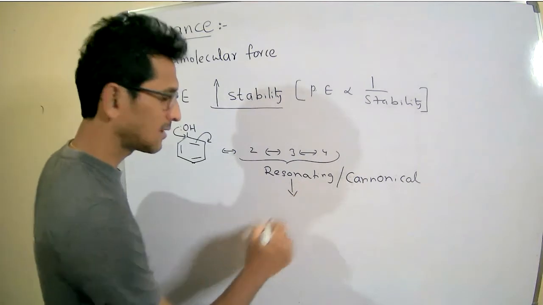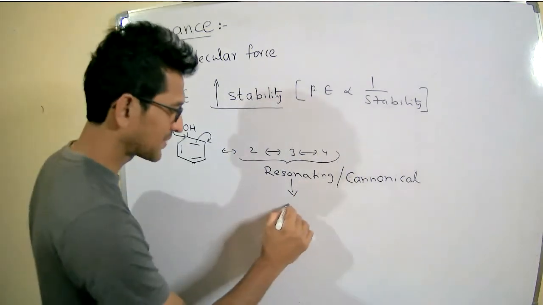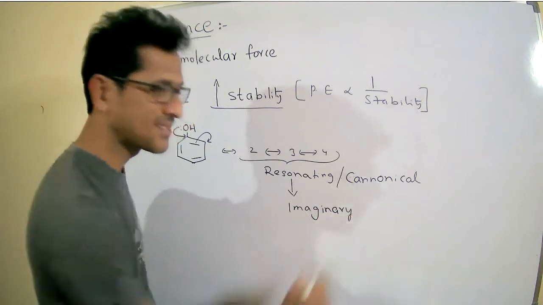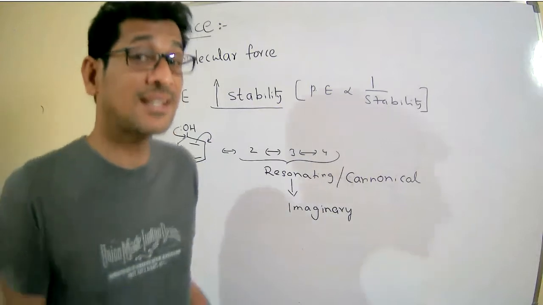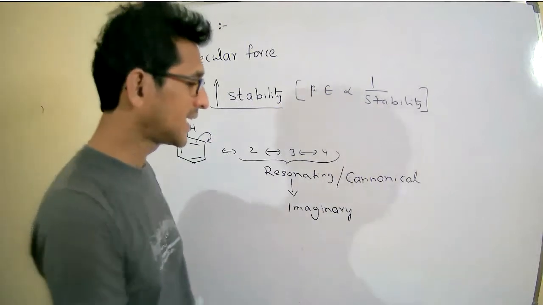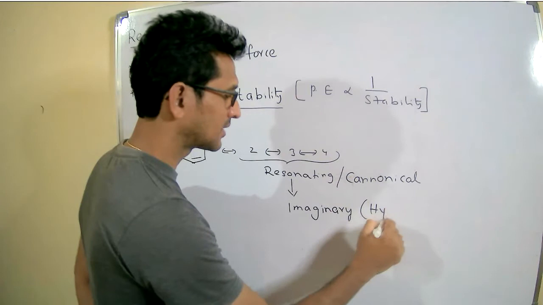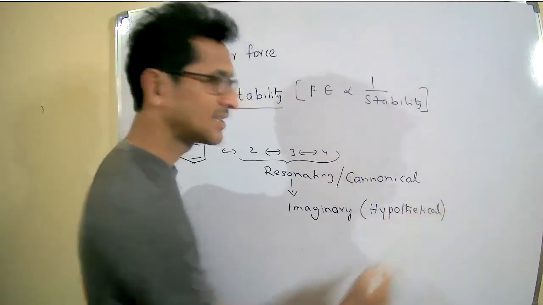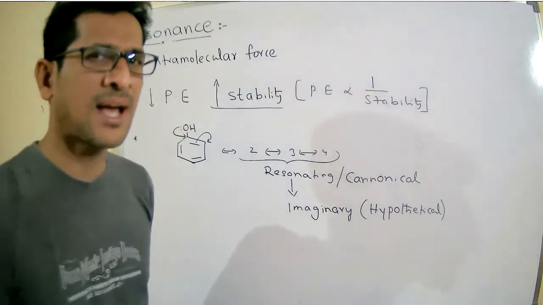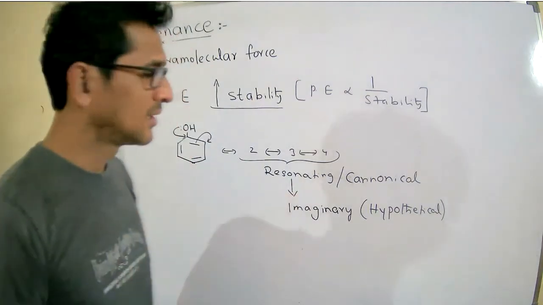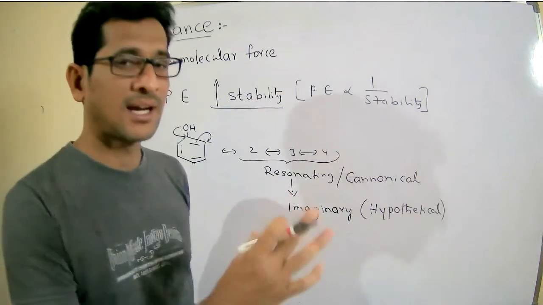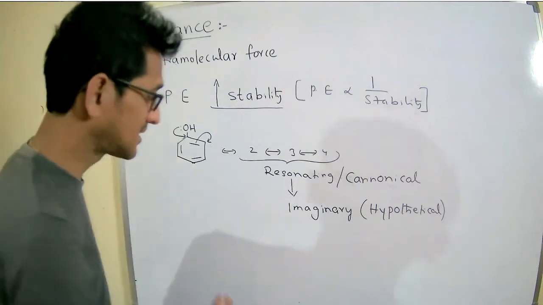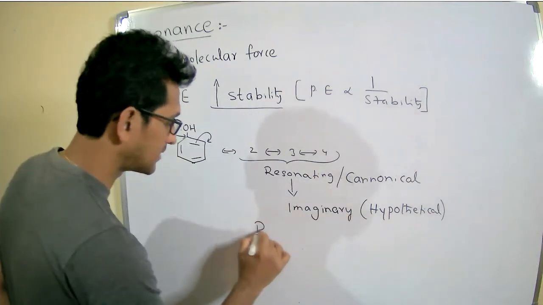These resonating or canonical structures are imaginary structures. Imaginary structures means they do not exist in the real. Therefore, these are hypothetical. We are just imagining that such a delocalization may occur. But the real structure existing is the resonance hybrid.